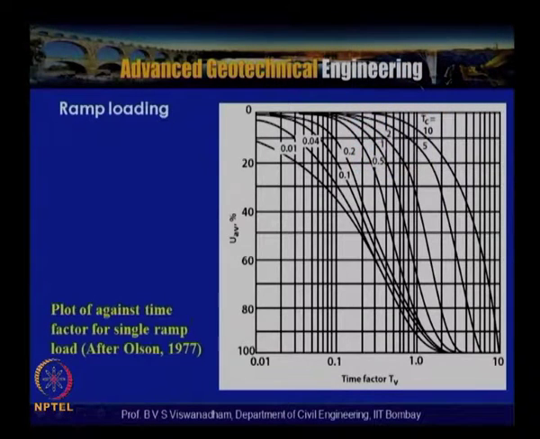Now this is given in the form of charts, plotted against the time factor for single ramp loading. This plot is for Tv, that is the time factor, and for different Tc, where Tc is equal to Cv tc by h square. So if you know Tv and the construction period, then you can calculate the average degree of consolidation. Here the construction time has been accounted for.